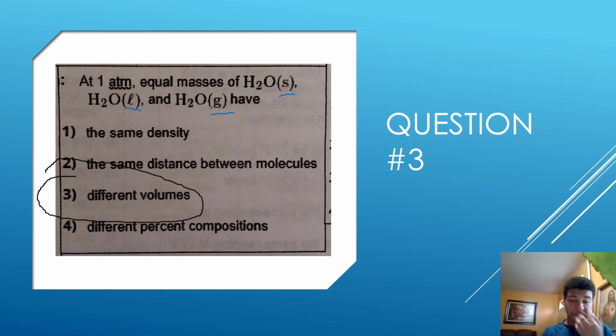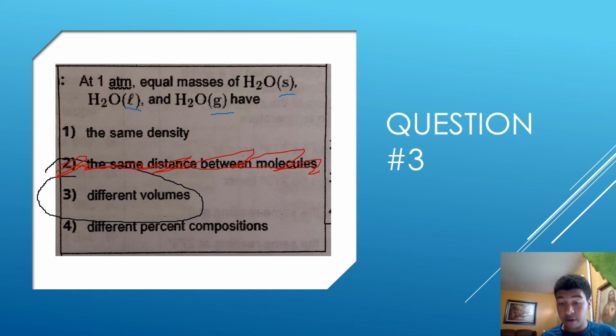Let me explain why. 2 would not be right because remember, solids, liquid, and gases have different particle arrangements. As you go from a solid to a liquid to a gas, these particles start to become more spread out. Molecules, particles. So, they would not have the same distance between molecules, so that one is out. Now we have 1, 3, and 4.